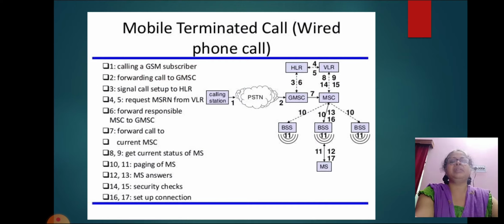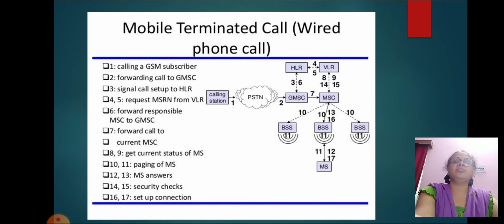Then mobile terminated call. What is the process of a mobile terminated call? That is being explained stepwise. First step is calling a GSM subscriber. Second step, forwarding the call to GMSC. Third step, signal call setup to HLR. Next step, request MSRN from VLR. Then forward the responsible MSC to GMSC.